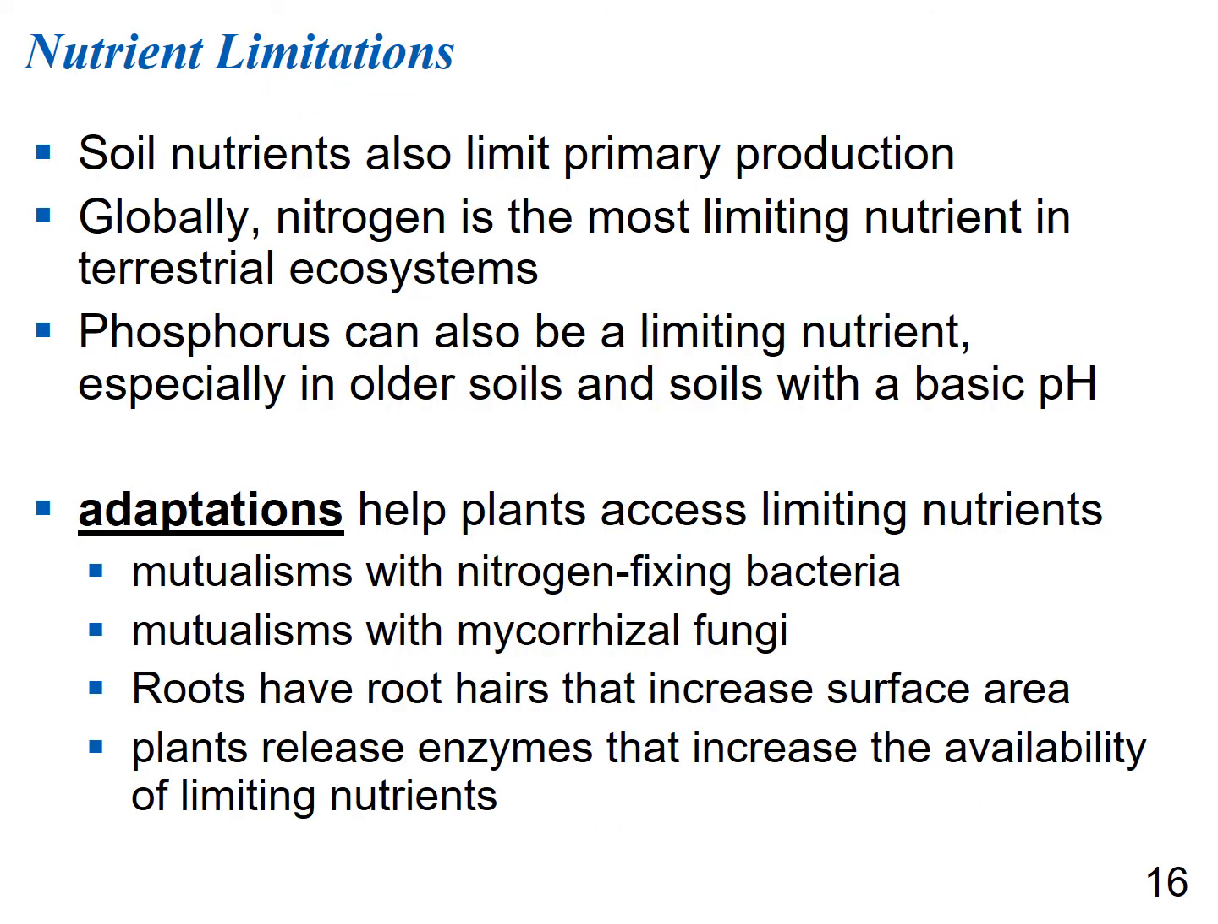Soil nutrients can also limit primary production in terrestrial ecosystems. Globally, nitrogen is the most limited nutrient in terrestrial ecosystems, but phosphorus can also be a limited nutrient, especially in older soils or soils with a more alkaline pH. However, plants do have adaptations to help them access these limited nutrients.